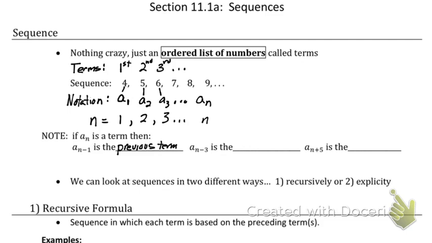An example of this might be, let's say I start with a sub 3. Then a sub n minus 1 would be a sub 3 minus 1, which would be a sub 2, which is the term back. Term 3, the term before it is 2. So this stands for the term before it. That must mean that n minus 3 is 3 terms before it.